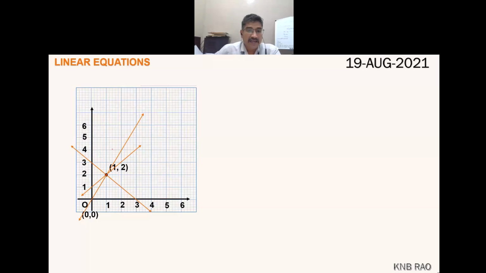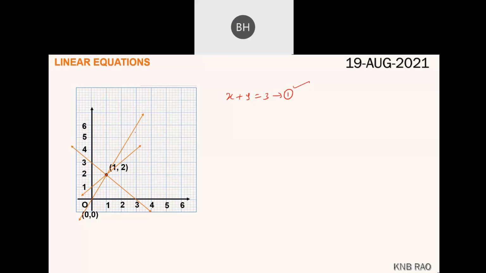Now see, children, when an equation is given, you know how to draw the line, but vice versa you do not know. When a line equation is given, you know how to draw that line graphically. But if the graph, this straight line, is given, can you tell me what the equation of it is? That you don't know now. No, sir. This will come in class 10th.